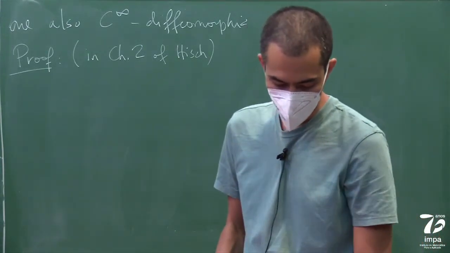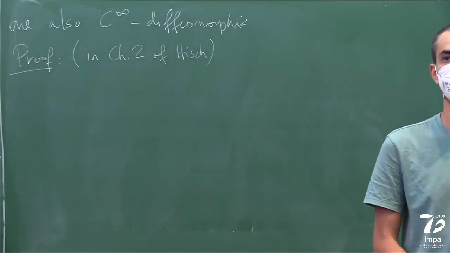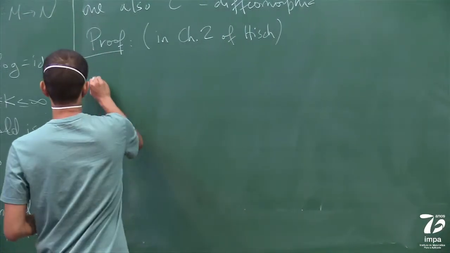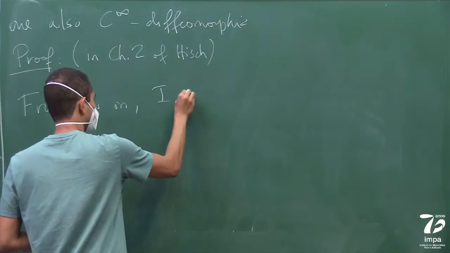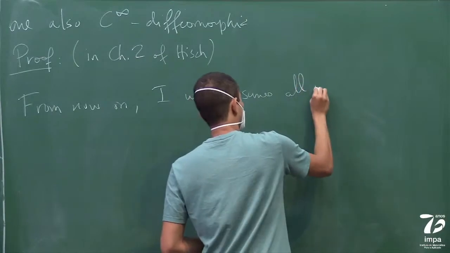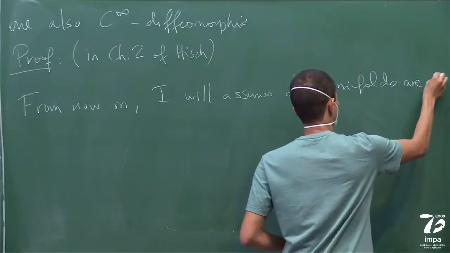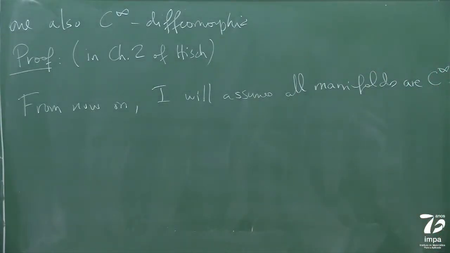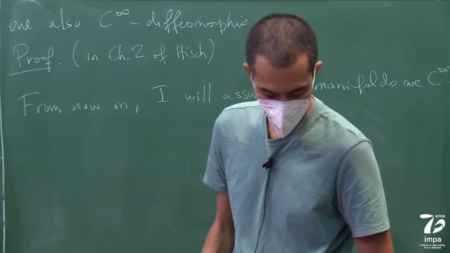But the conclusion is that from now on, we're only going to do everything on smooth manifolds, so on C-infinity manifolds. So from now on, I will assume all manifolds are C-infinity. Okay? All right. Any questions about this?